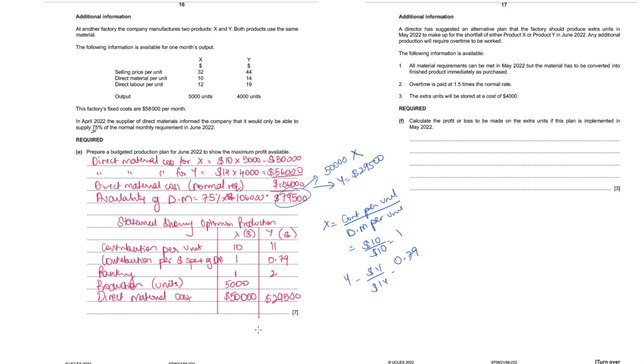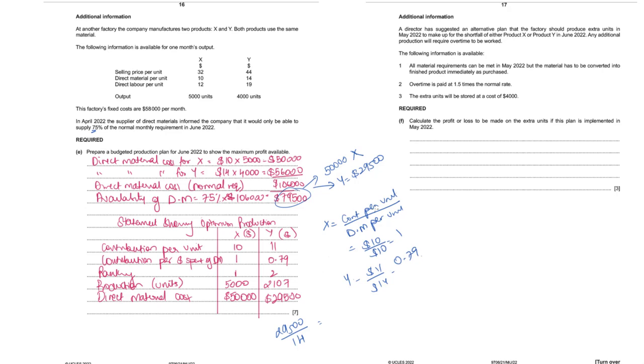To get the output, I will do 29,500 divided by material cost per unit of Y, which is 14. That is 2107.14, but we are not going to consider decimals. Output can be produced only in whole numbers, so 2107 units. That completes our statement showing optimum production.